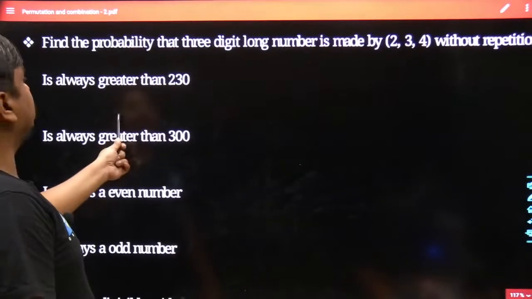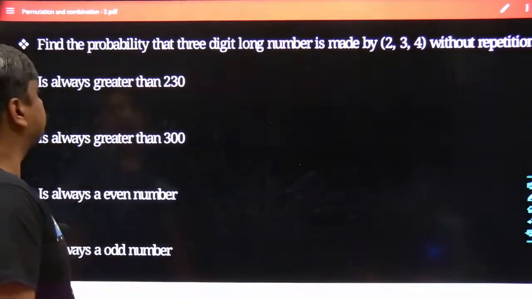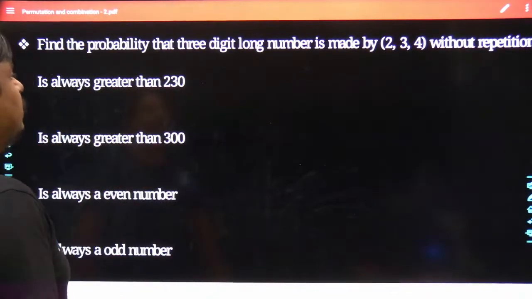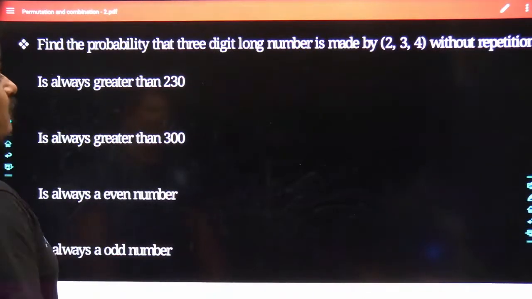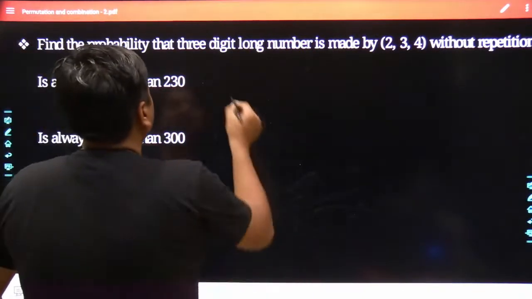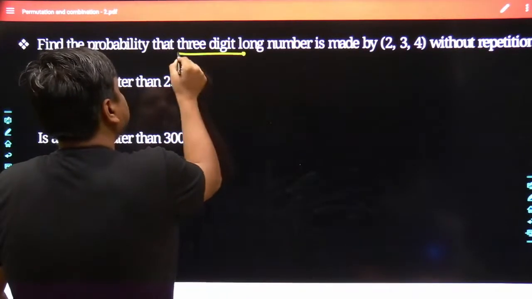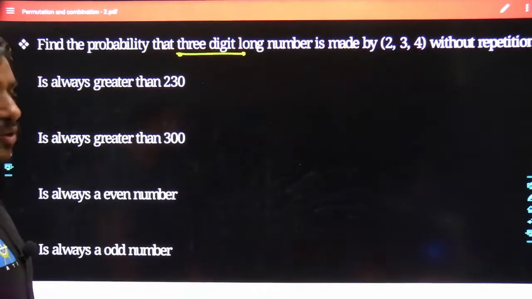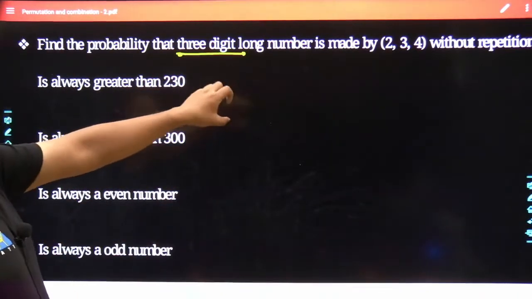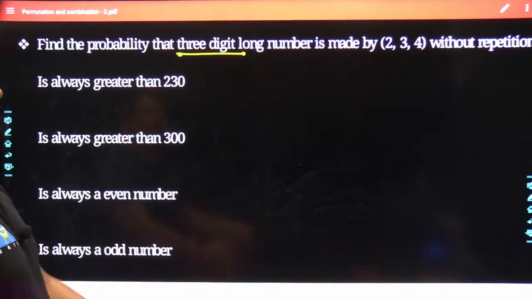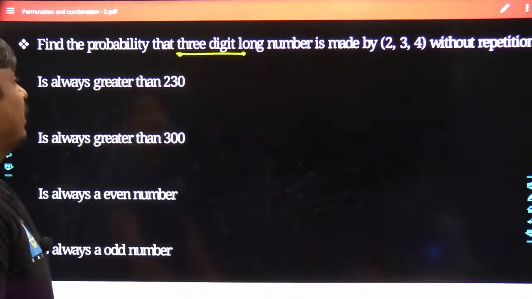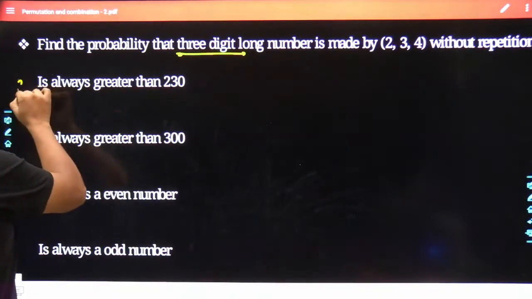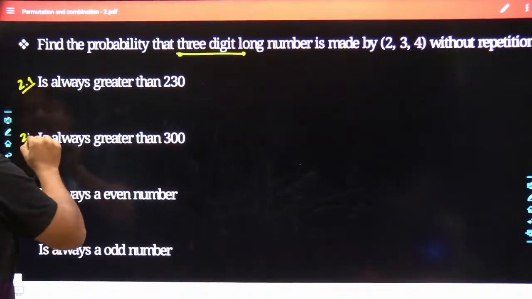Now here goes the next question. Still the feature of the problem remains the same. Find the probability that the 3-digit number made by 2, 3, 4 without repetition is always greater than 230. Only one change has been made. So far the number which has been made was 2-digit long, but now it has been changed to 3-digit long. That means we still have the digits 2, 3 and 4, and with the help of 2, 3 and 4 we are going to frame a 3-digit number. So now a few more questions are fabricated based on the concept of probability.